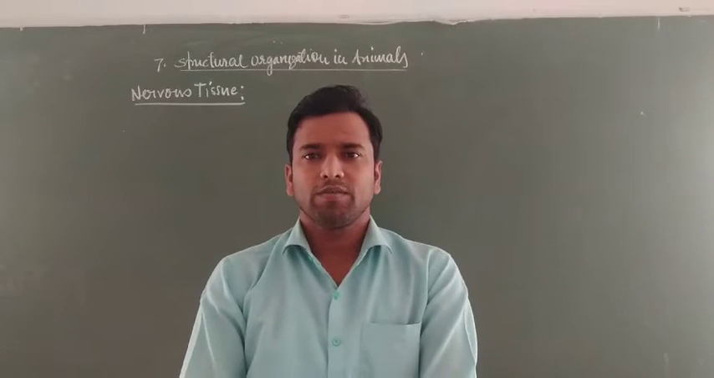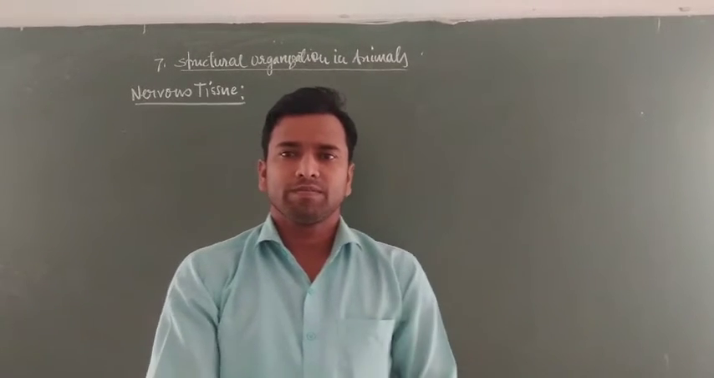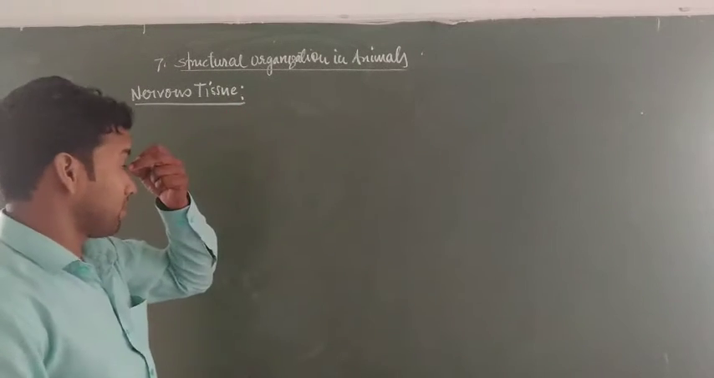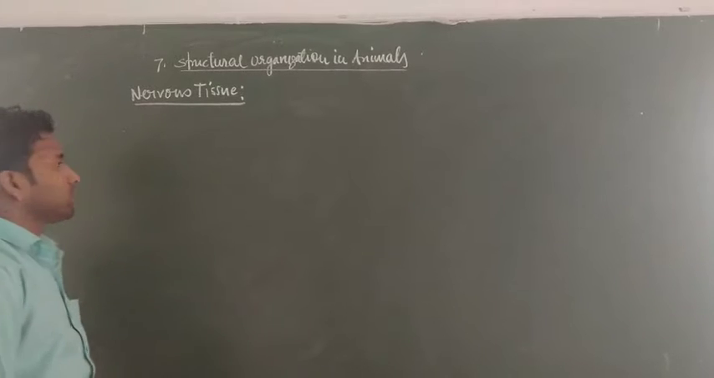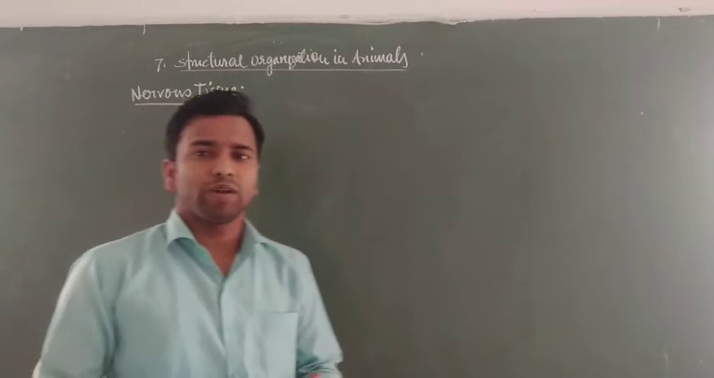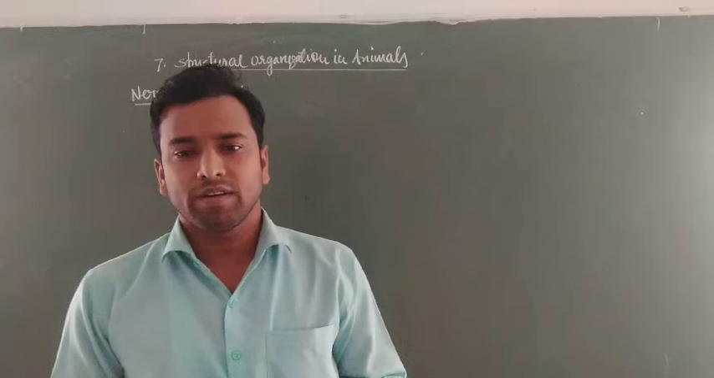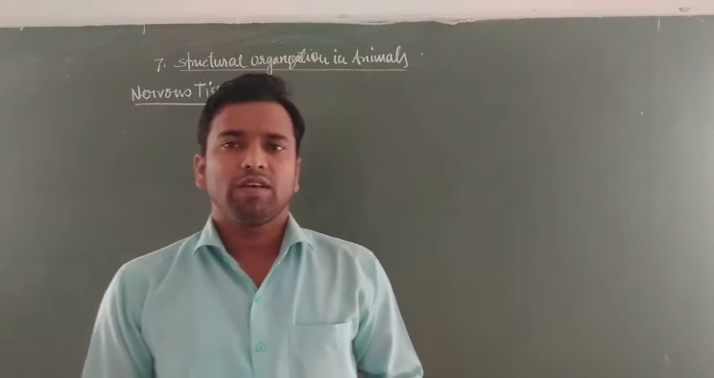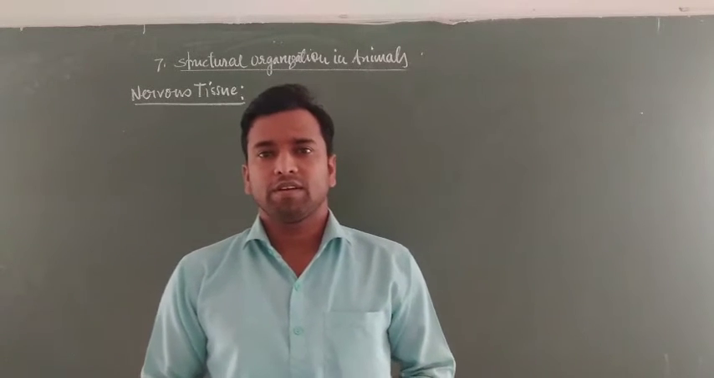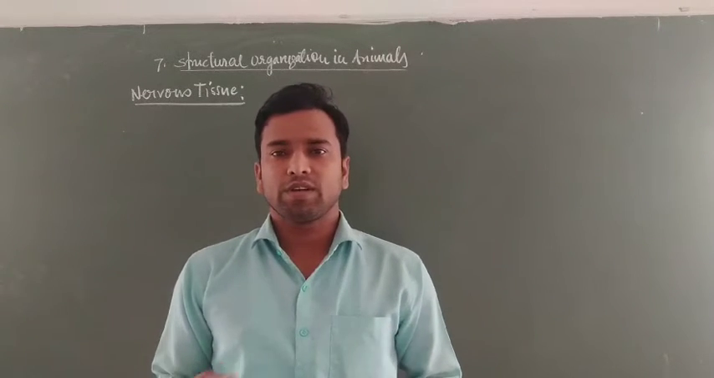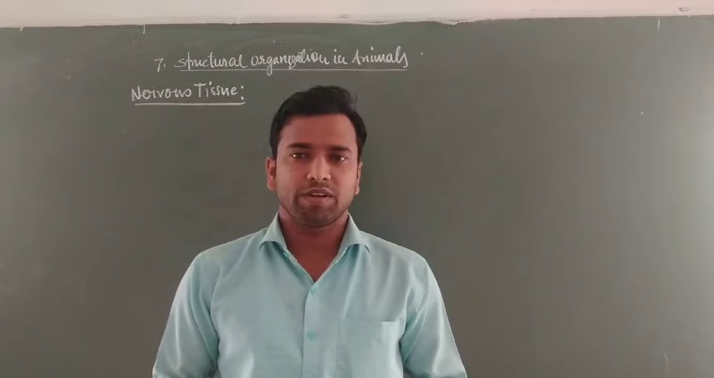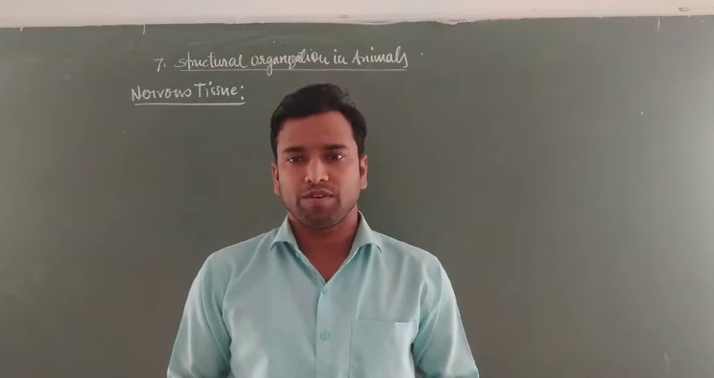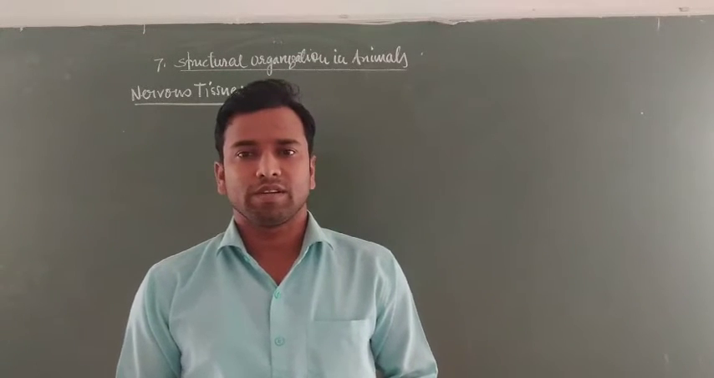Hello dear students, we are going to learn a topic today, nervous tissue, under chapter structural organization in animals of class 11th. This is chapter 7. Nervous tissue is one of the important tissues that are present in animals only. It is totally absent in plants. If we compare plants and animals, plants do not respond so quickly due to the absence of this, and animals, especially higher animals, show quick response against any type of external stimulus.